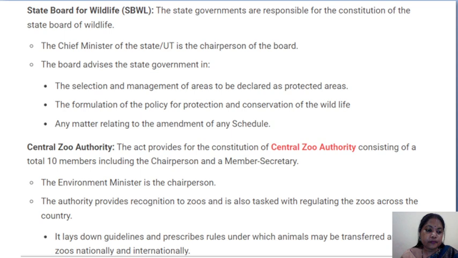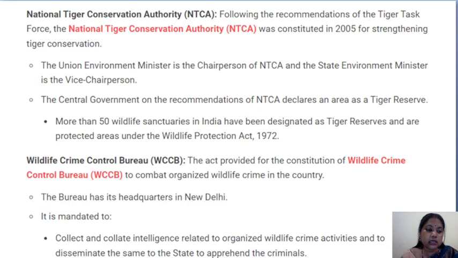Now another one, the National Tiger Conservation Authority. This is another organization constituted under this Act. It was constituted in 2005. Another important question to remember: when was the National Tiger Conservation Authority constituted?